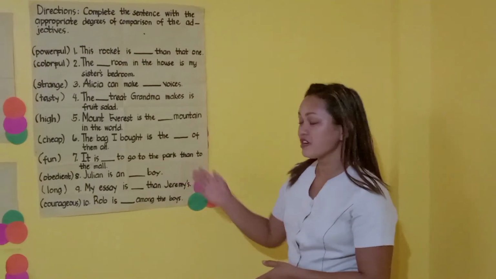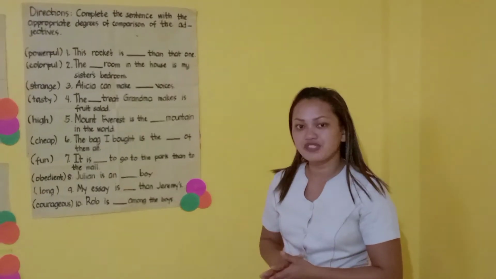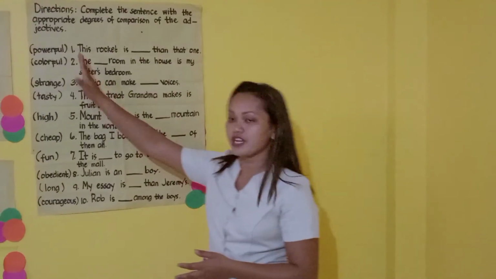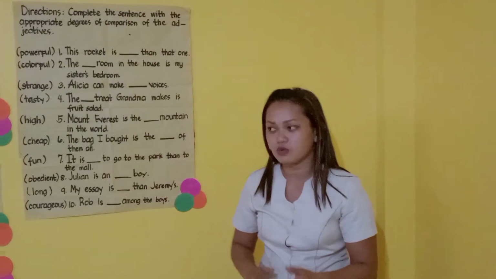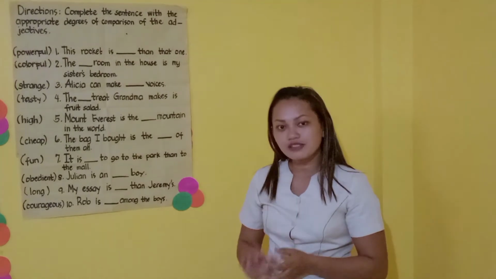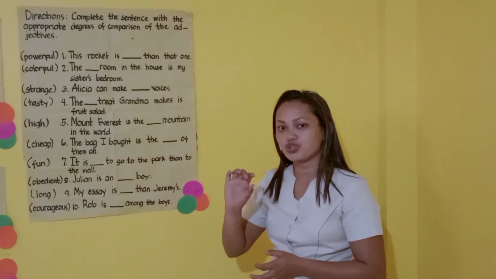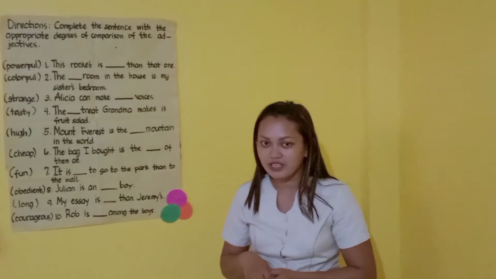Directions: complete the sentence with the appropriate degrees of comparison of the adjectives. The adjectives are written here in the parentheses. Write the sentence and then put your correct answer on the space provided in each number.